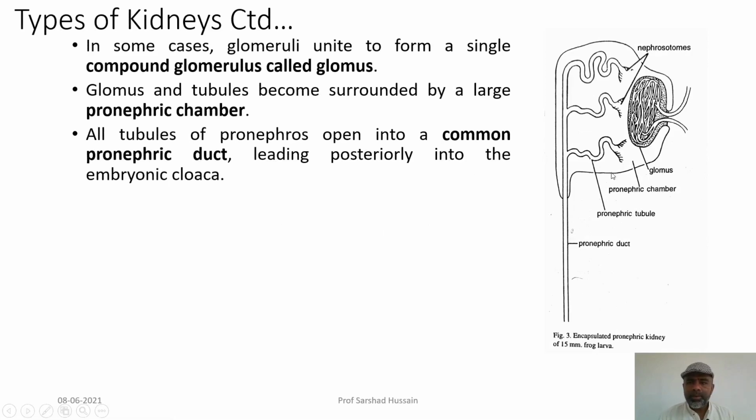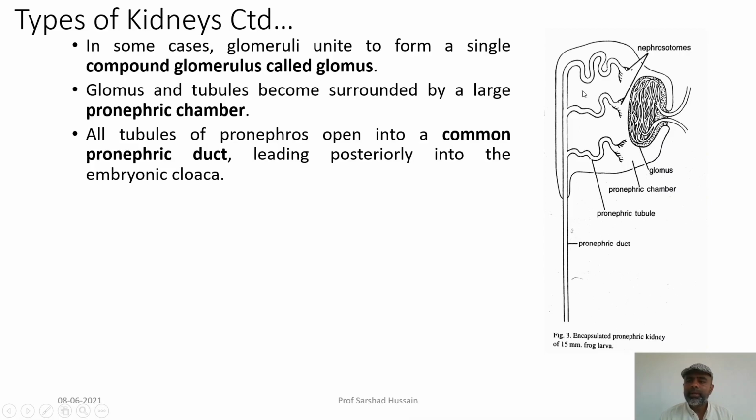Now, in some cases, so many glomeruli come together and form a bunch, a mass of blood capillaries, a compound glomerulus you can say, which is called the glomus. The tubules become surrounded by a large pronephric chamber.